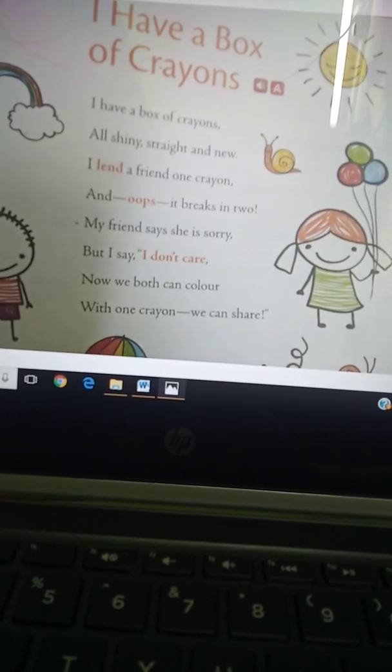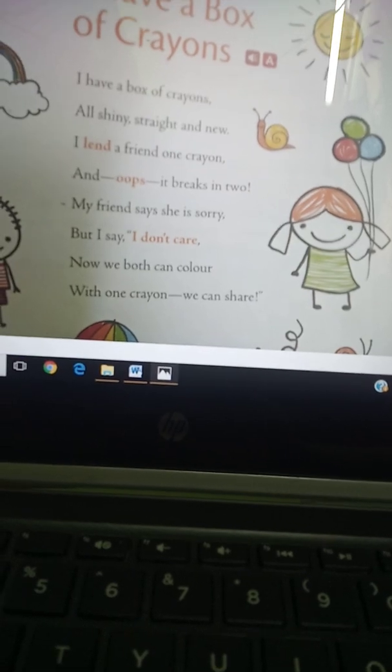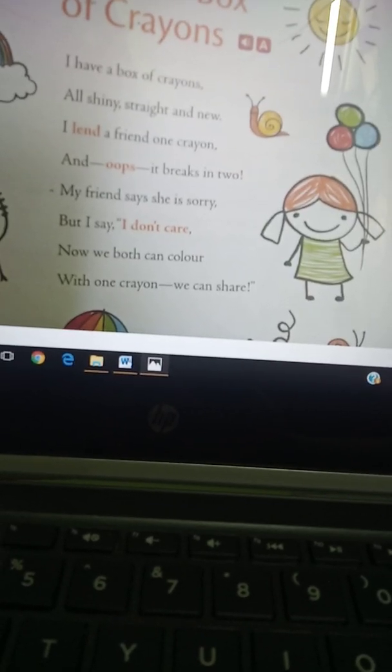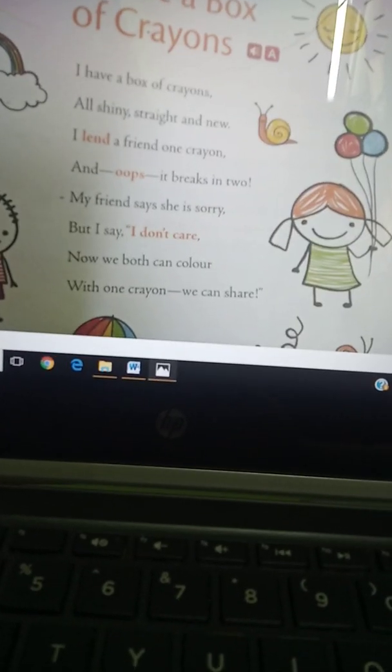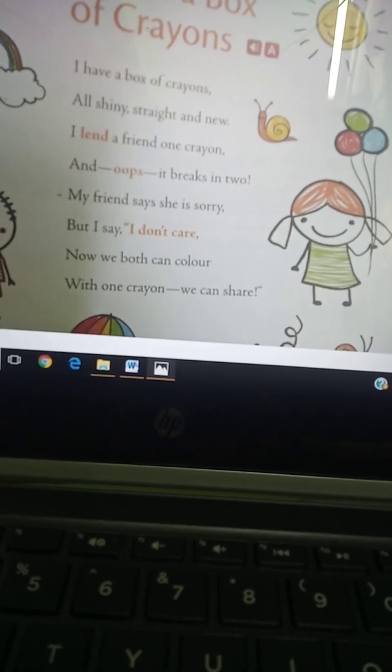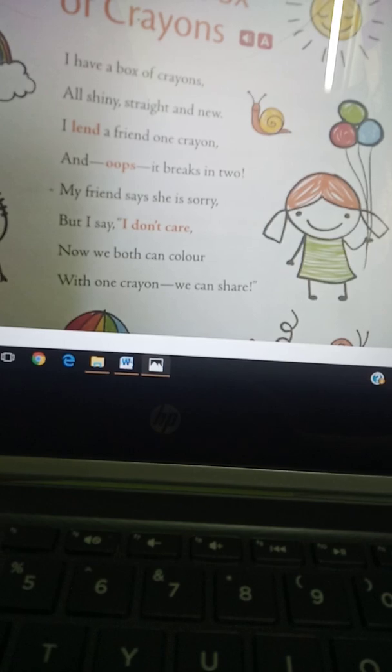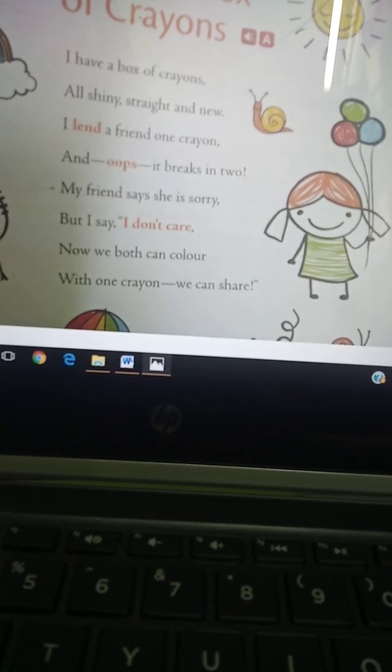My friend says she is sorry. Then the speaker's friend says sorry to her. Then the speaker says, it's all right, I don't care, I don't mind. Now we both can color with one crayon we can share. It means we can now color with that crayon by sharing.